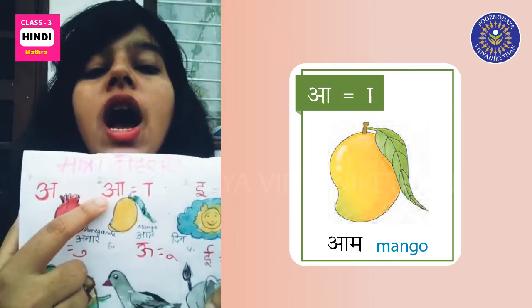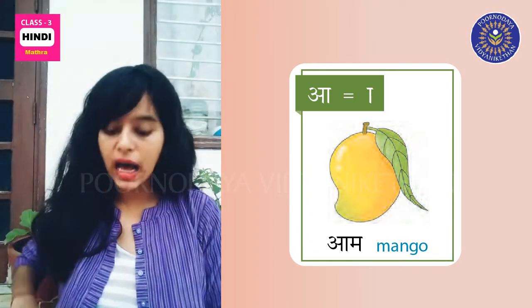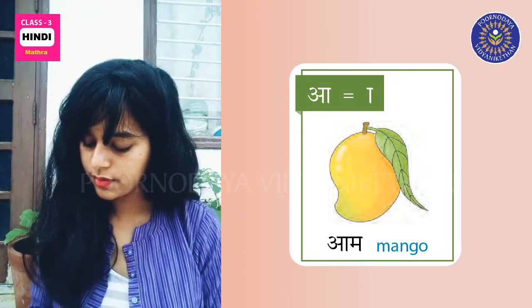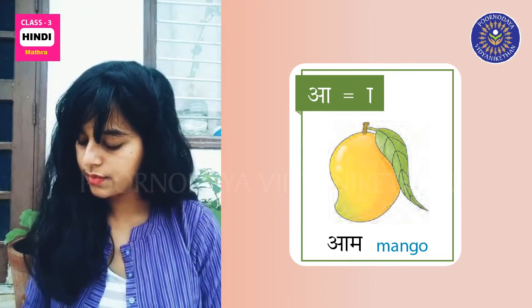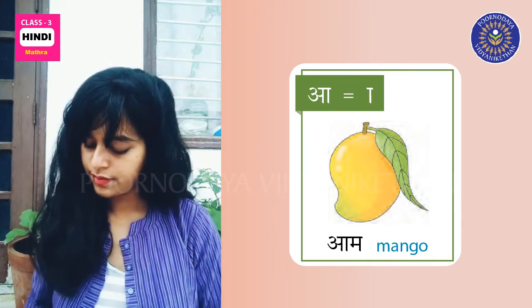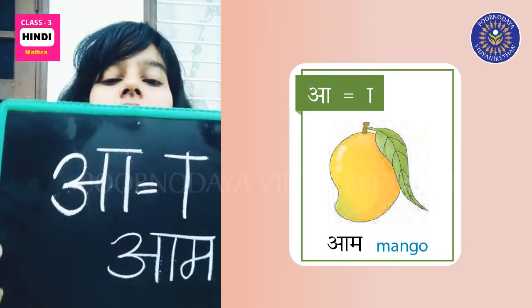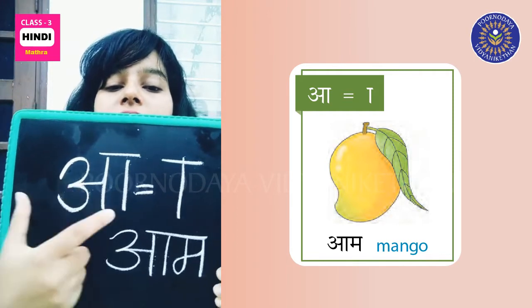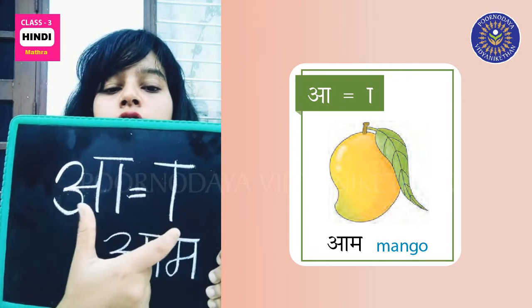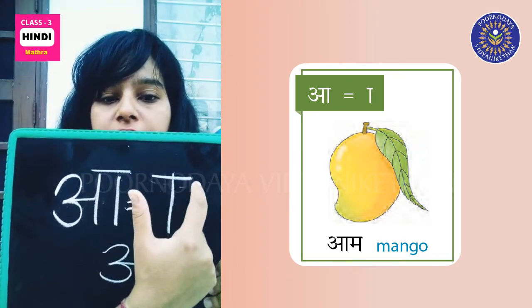A. So how do we write A matra? This is A. You put a straight line and then you put a horizontal line on top.